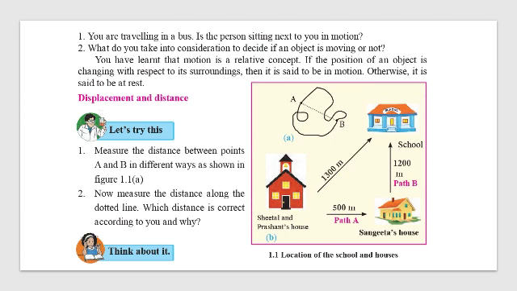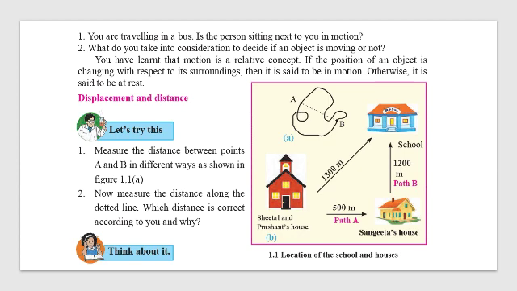Measure the distance between points A and B in different ways. It can be anyhow. You can go straight or you can go in a curved manner. So when you are going straight from A to B, that is the shortest path, that is your displacement. But for the total distance covered, you can move from A to B to C, or you can move from A, C, D, then come to B.